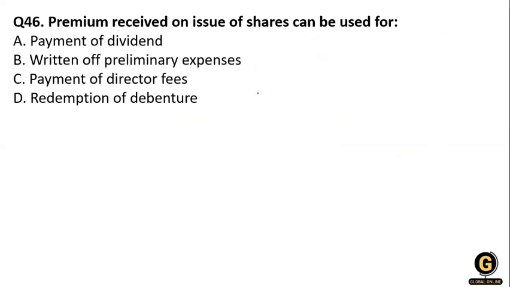So what will be the right answer? The right answer is option B, that is write-off of preliminary expenses, because premium received on issue of share can be used to write off the preliminary expenses. Okay.